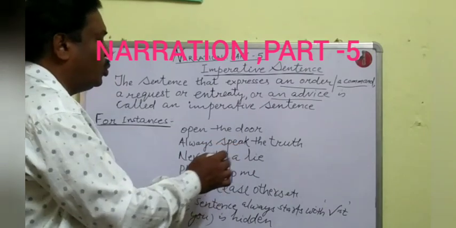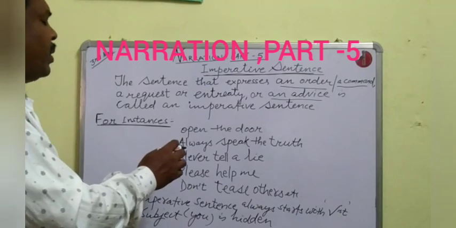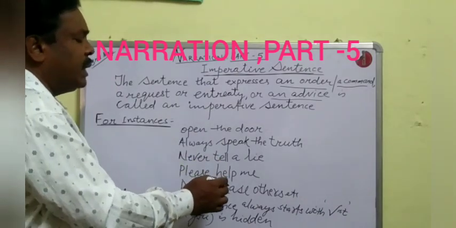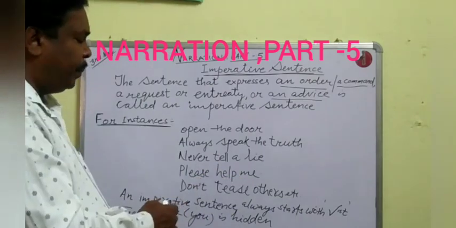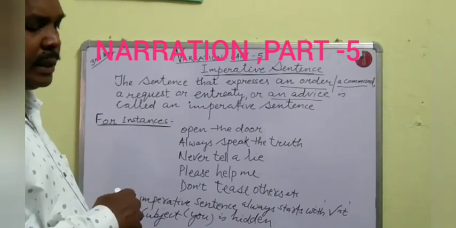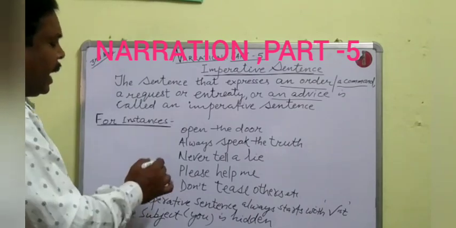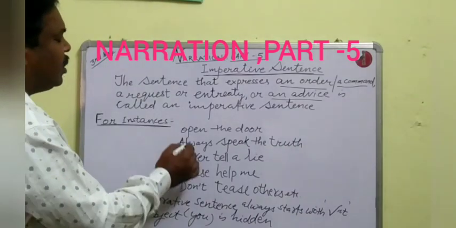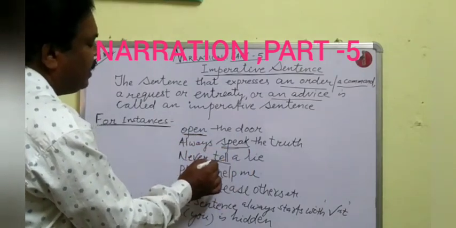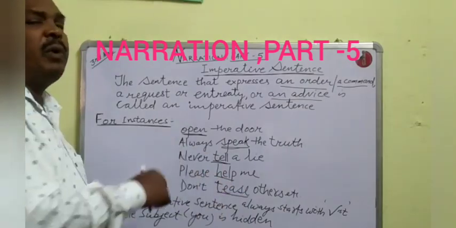always speak the truth, never tell a lie. Please help me. Don't tease others, etc. These are examples of imperative sentences. You can see that an imperative sentence always starts with the first form of verb.